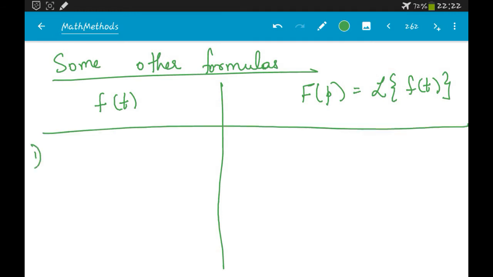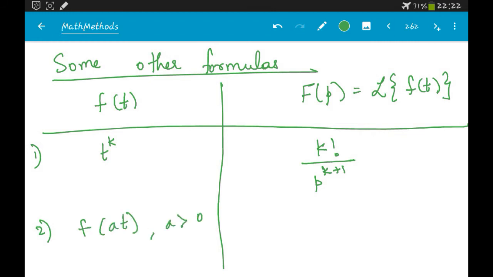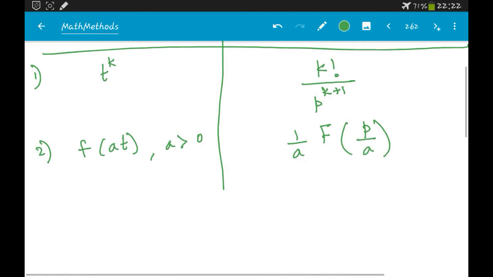So the first one is when f of t is t power k, then F of p is nothing but k factorial by p power k plus 1. When f of t is f of a t, where a is greater than 0, then it is 1 by a F of p by a.